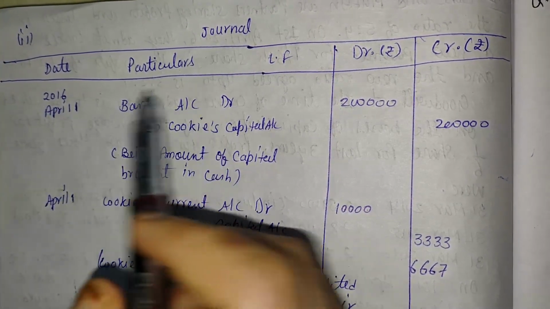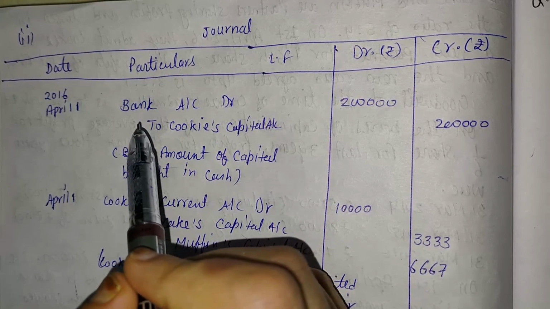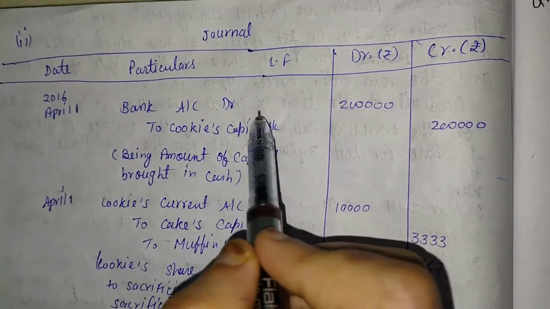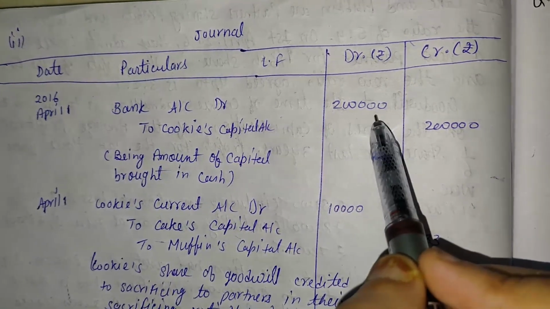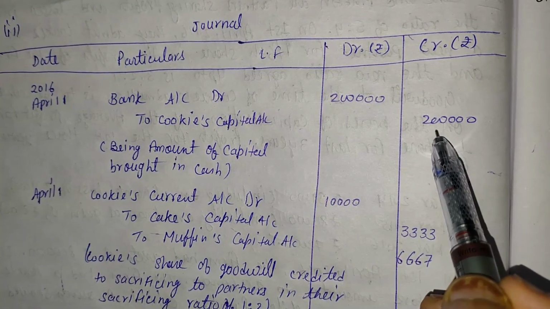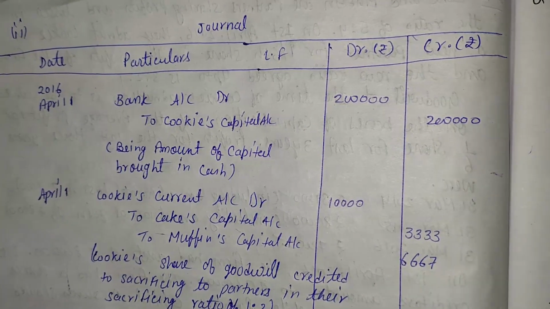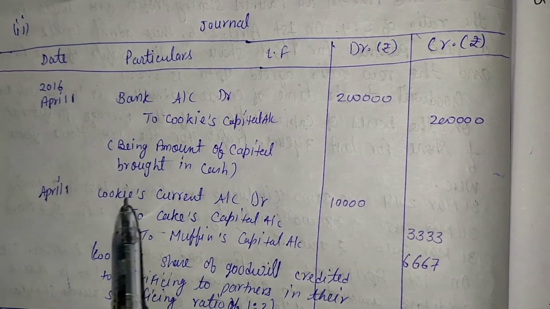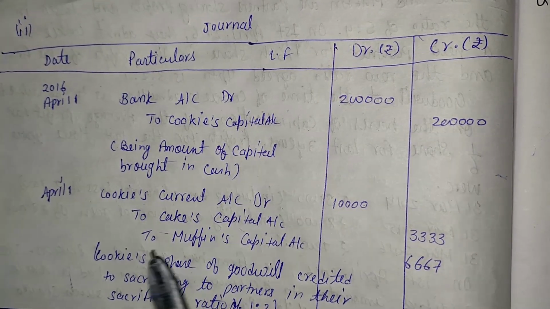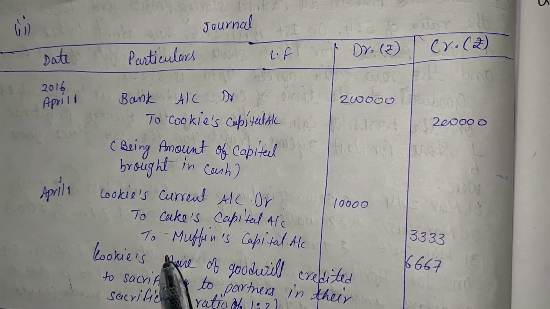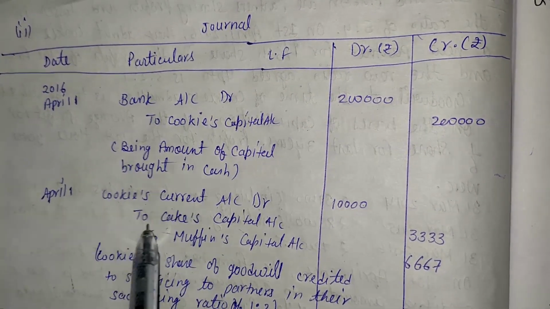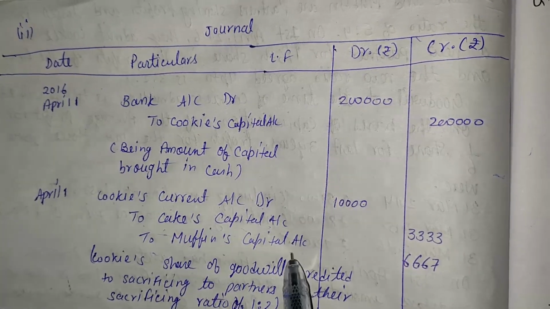Journal entry. Here Cookie only brings the amount of capital. So bank account debit to Cookie's capital account, rupees 2 lakh. Here Cookie is unable to bring her goodwill in cash. That time, the new partner's current account. And who is the new partner? Cookie is the new partner. So Cookie's current account debit to the old partners' capital accounts. And who are the old partners? Cake and Muffin. So overall entry, Cookie's current account debit to Cake's capital account and Muffin's capital account.